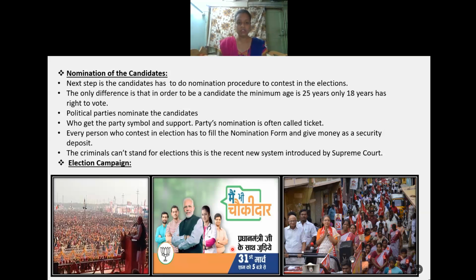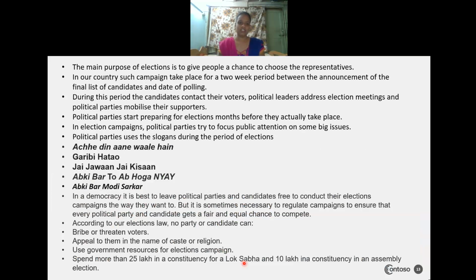During election campaigning, we will also see popular slogans, like Main Bhi Chowkidar, and like Garibi Hatao. The main purpose of the election is to give people a chance to choose their representative. Through campaigning, they will try to understand the people's choices and their different kinds of opinions.